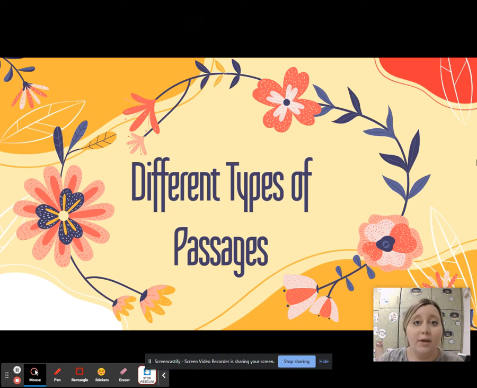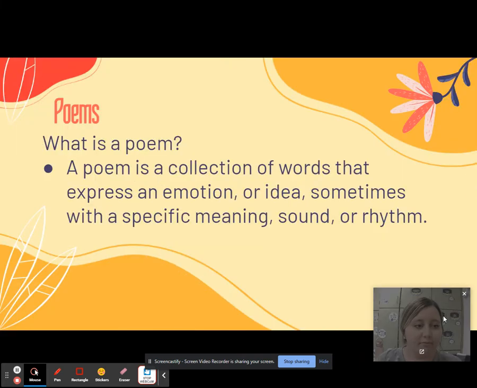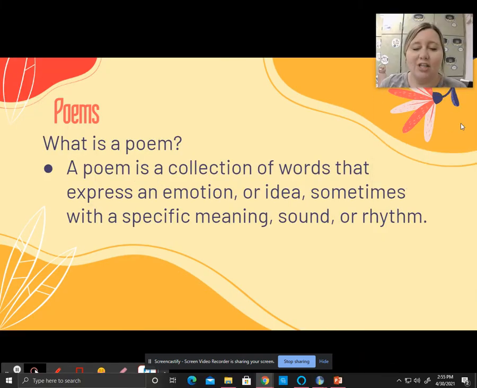Hey guys, really quick, in preparation for the SOL, I want to talk to you guys about some different types of passages that you may see. So, one type of passage that you will probably see or could possibly see is a poem. What is a poem? A poem is a collection of words that express an emotion, idea, sometimes with a specific meaning, sound, or rhythm. Okay?